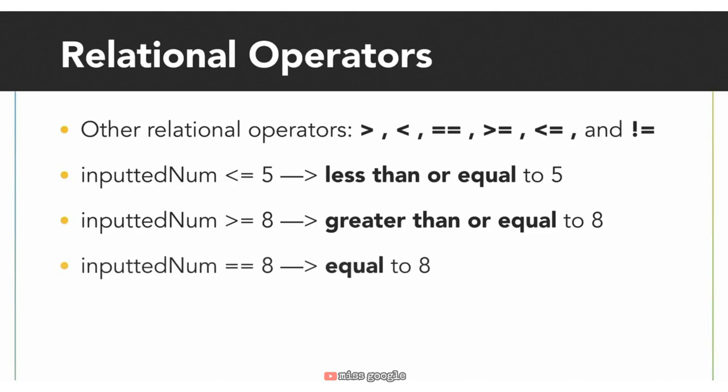To check for equality, we would use double equal signs, and this would check if the inputted num is equal to 8. If it is, the statement would be true. If not, the statement would be false. To check for inequality, we use an exclamation point and an equal sign. In this case, the statement would be true as long as inputted num does not equal 3. It would be false in the case that inputted num equals 3.